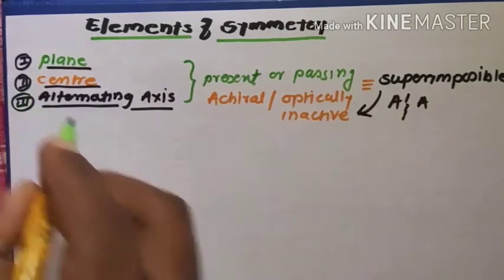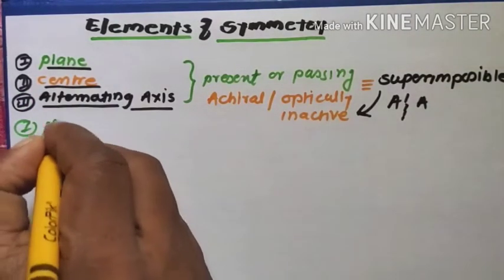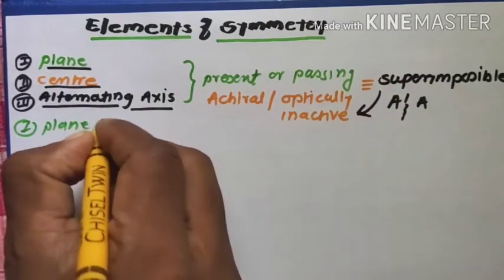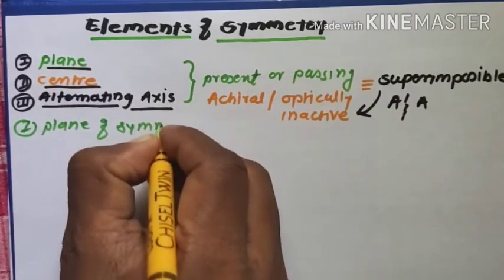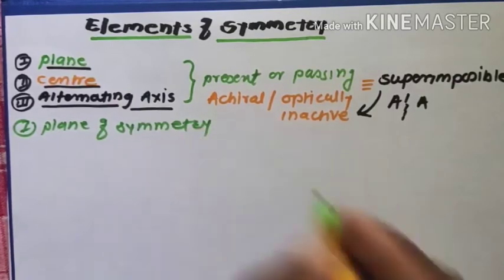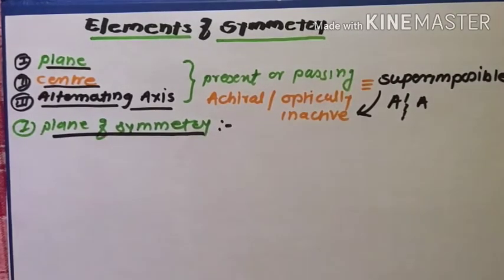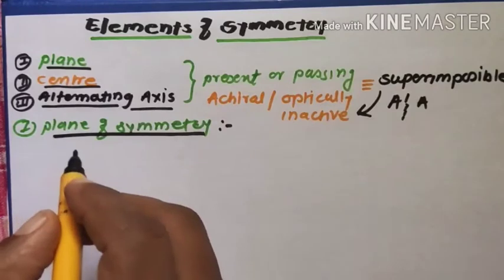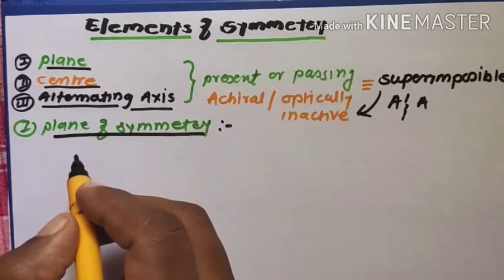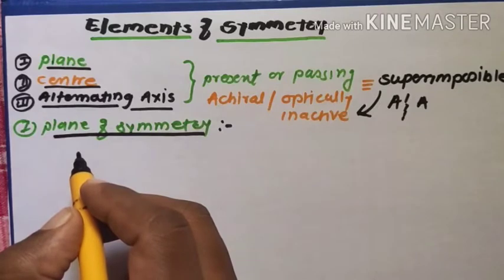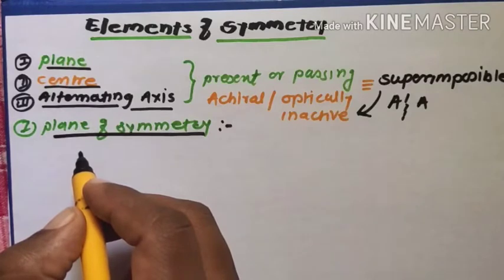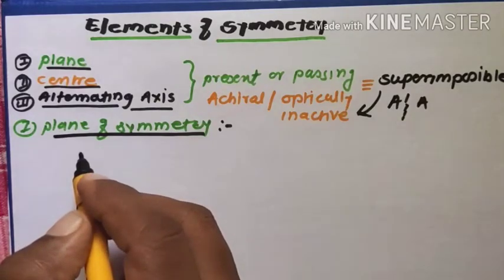Now the first one, the plane of symmetry. A plane of symmetry is an imaginary plane that passes through a molecule in such a way that the atoms or groups on one side of the plane form a mirror image of those on the other side of the molecule.